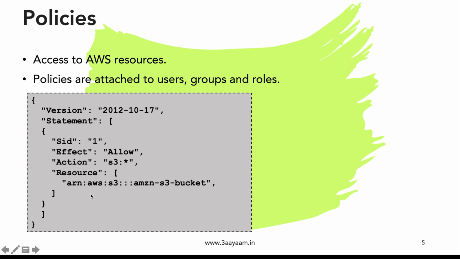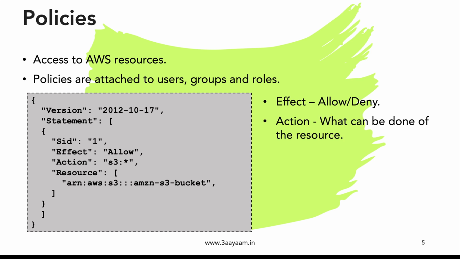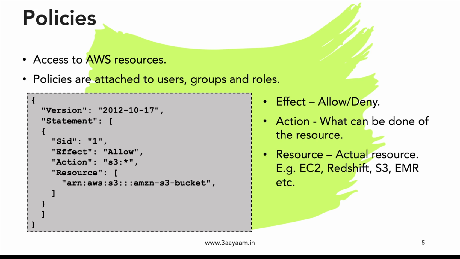In this case, I am allowing all actions of S3 on this particular bucket. So this is how we create policies. Effect can be either allow or deny. These are the only two options. And action means what can be done on the resource. And then resource is the actual resource.